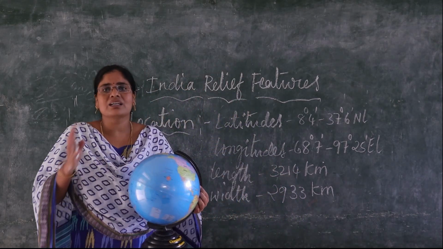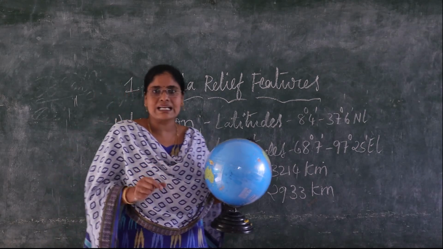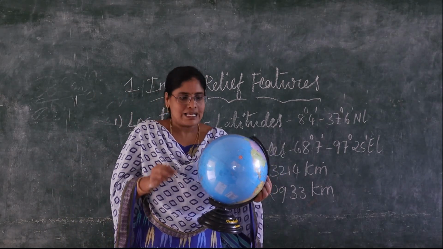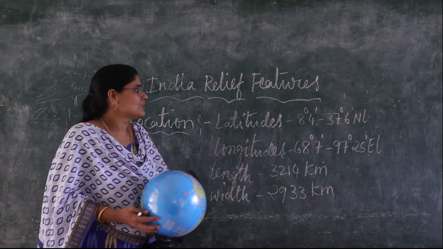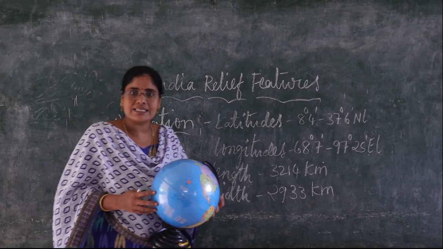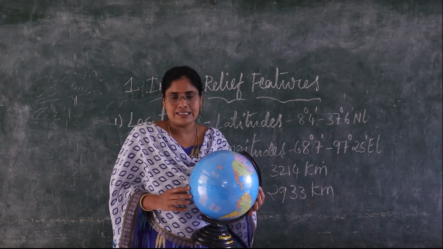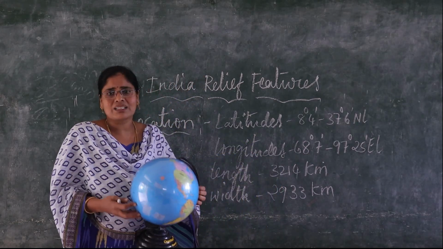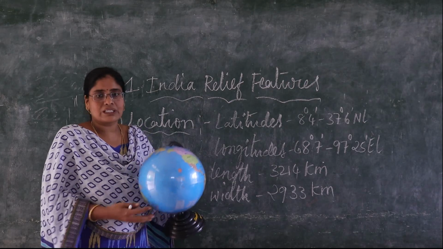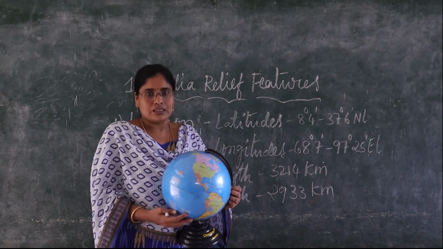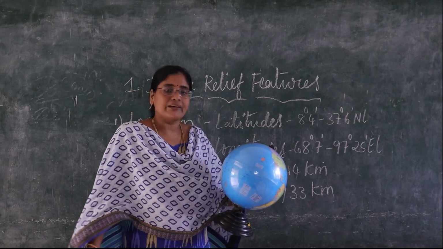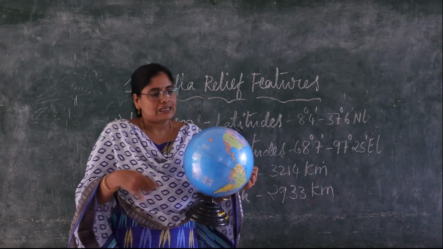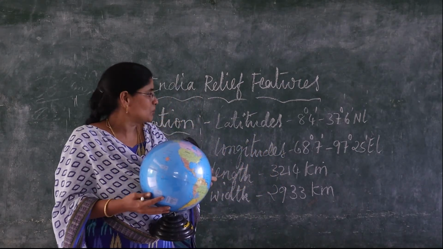Latitudes. What are latitudes? The imaginary horizontal lines on the globe are called latitudes. What are longitudes? Longitudes means the imaginary vertical lines on the globe.